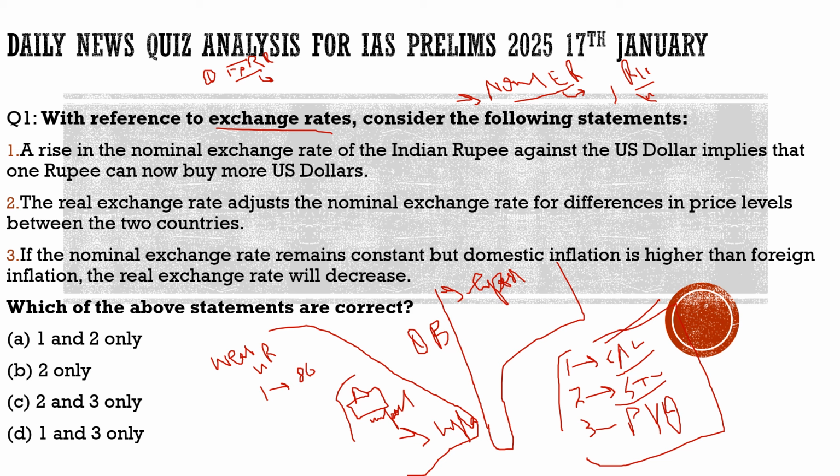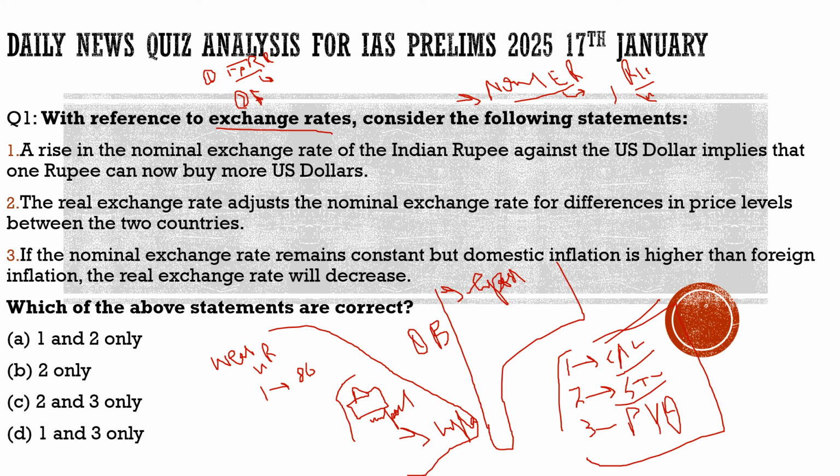Then there is another way in which the RBI can manage forex exchange. It is called the floating exchange regime. In the floating exchange regime, what they are going to do is devalue the domestic currency.